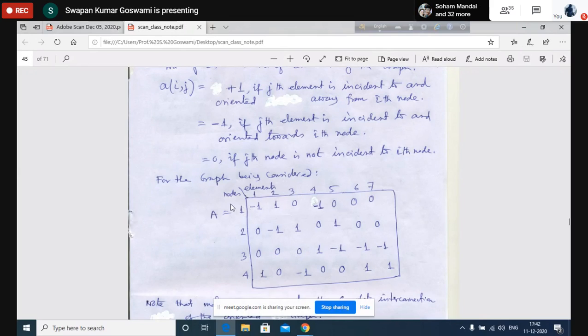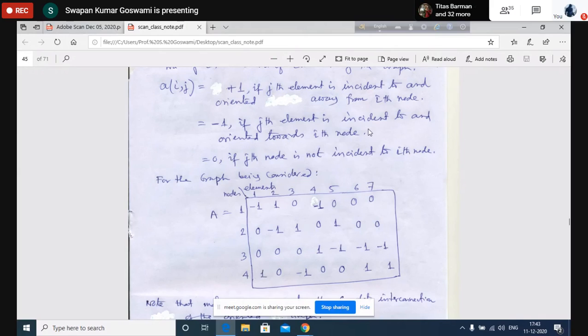While we write network equations in the nodal frame of reference, we have to choose nodal variables. In the nodal analysis technique, obviously node voltages are considered as variables. How do we measure the node voltages? We consider one node as a reference node. So generally the row corresponding to the reference node will be excluded. It is customary to exclude the reference node.